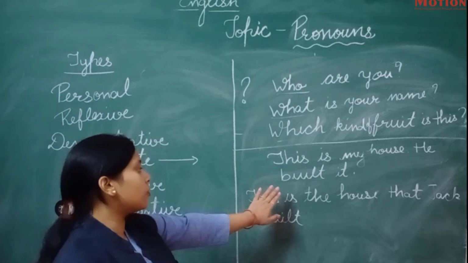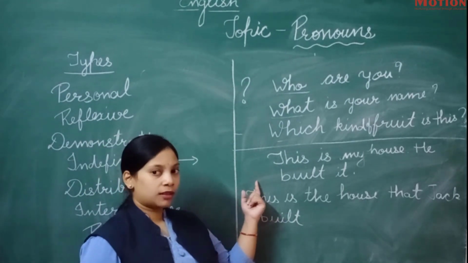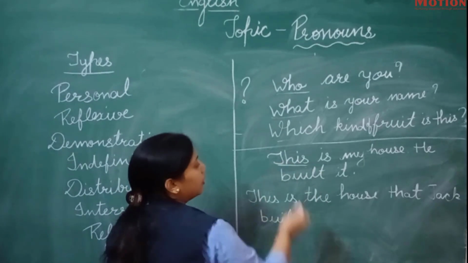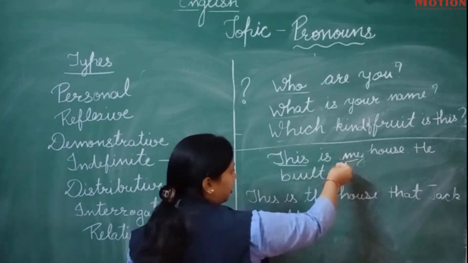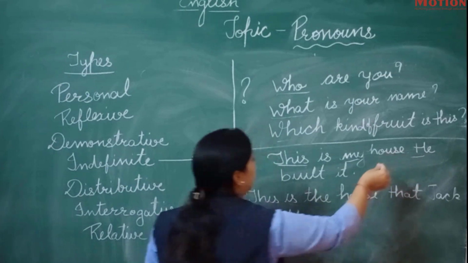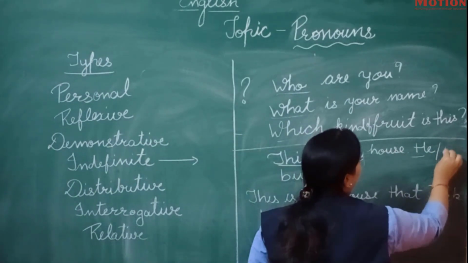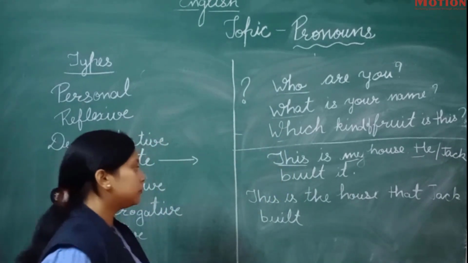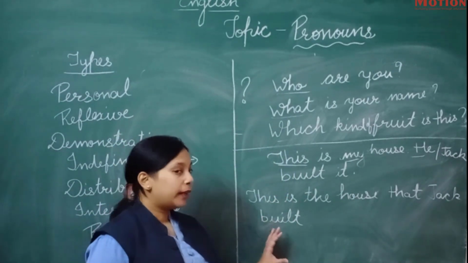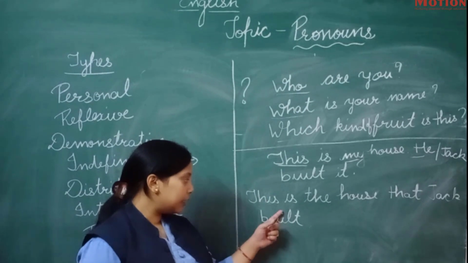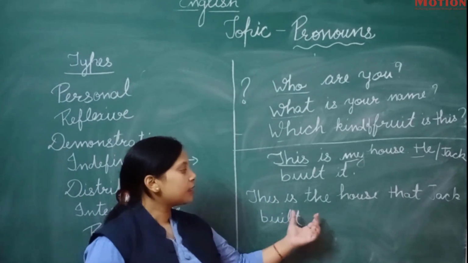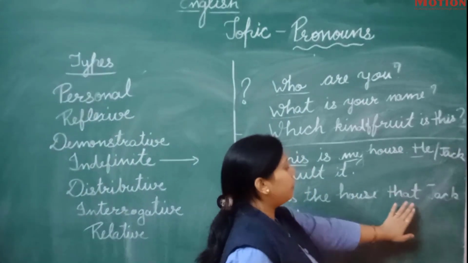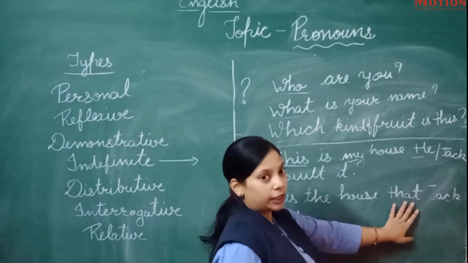Okay, this is my house, he built it. I have written this sentence, but there are pronouns over here. This is a pronoun, but my is also a pronoun, he is also a pronoun. You can write Jack. But if we convert it into a sentence like, this is the house that Jack built, we have removed the full stop from here and we have used the joining word that.